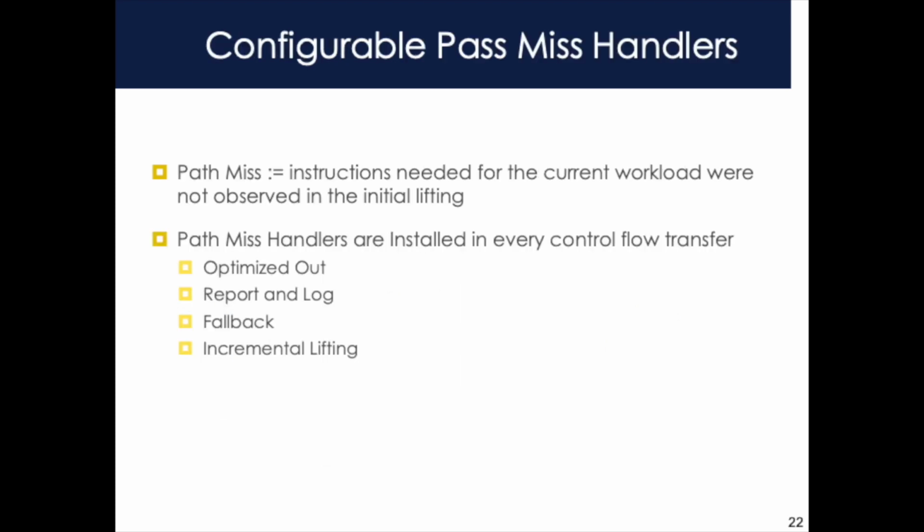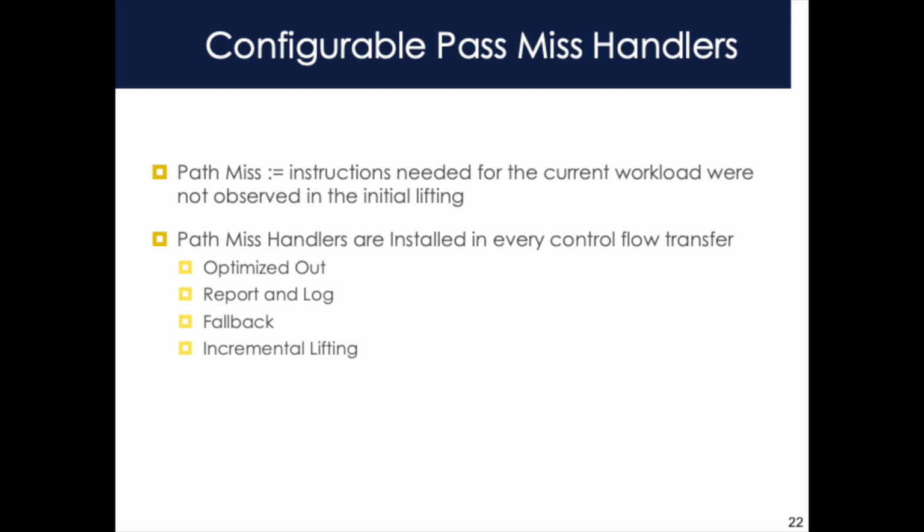We have 4 possible handlers which we can install, which will be invoked whenever a path is missing. The path miss handler can be optimized out when users have high confidence they have exercised all functionality of interest. We can log the path miss and abort execution, which is ideal when newly reached code paths are assigned a malicious input. If the original binary is rewritten to the same architecture, then we can use a fallback handler to execute the original binary whenever there is a path miss.